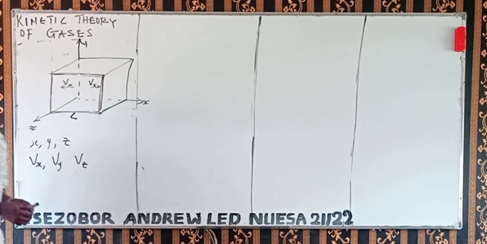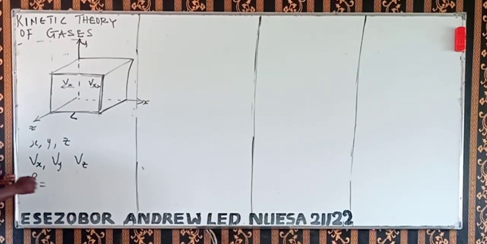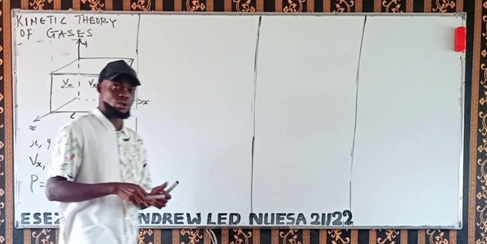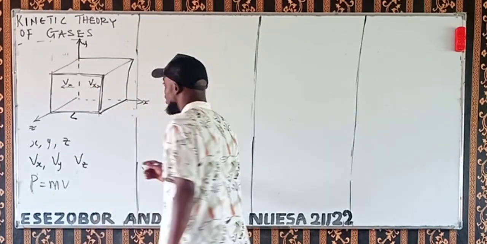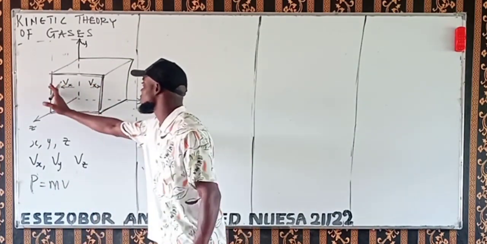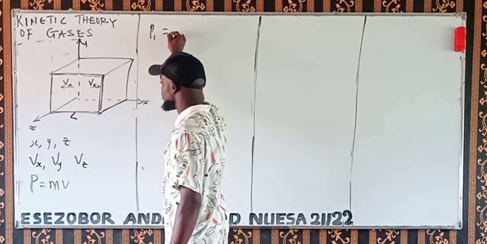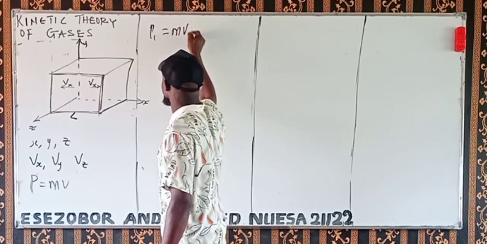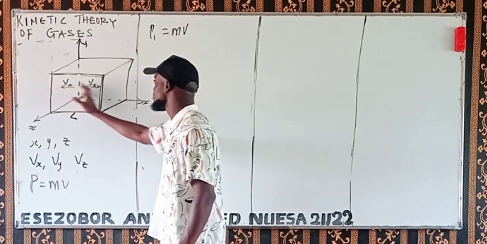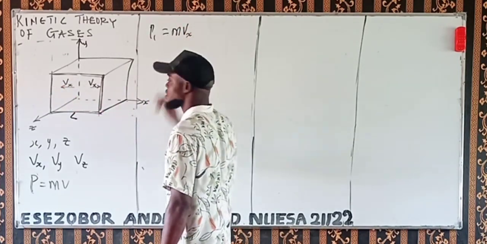What will be the change in momentum? Remember, momentum is equal to what? Momentum is mass times velocity. So momentum when the body is moving to this side, that is P1, will be the mass times the velocity of this body moving to this side, which is Vx.